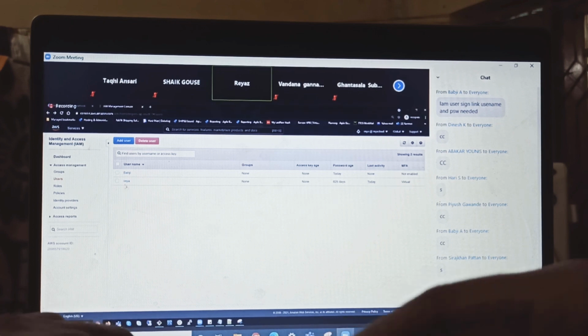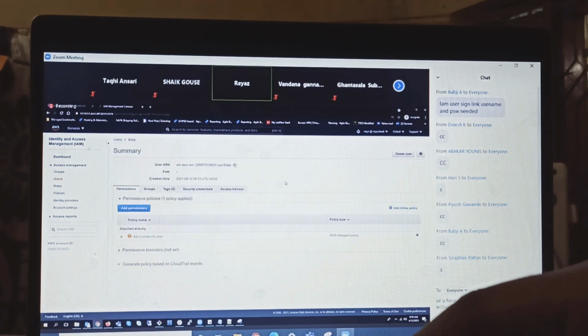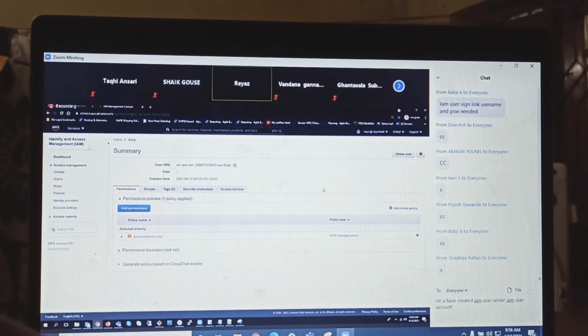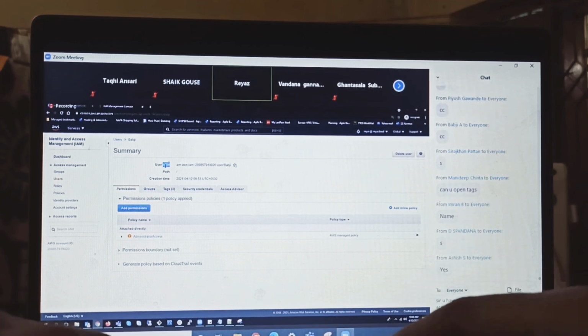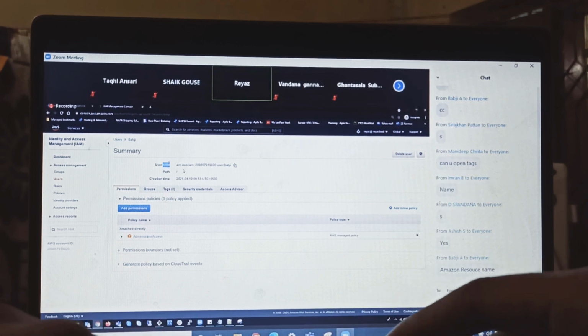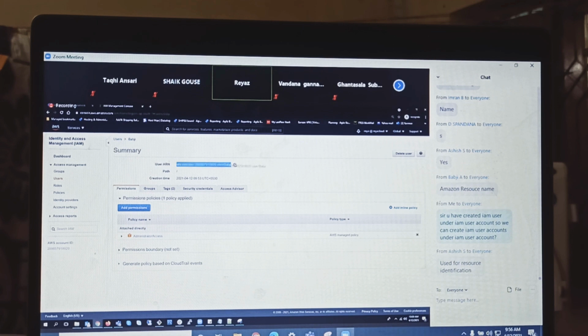And let's see what all the details the user has. If you click on this Babji, you have all these things here. So the summary is, do you remember the ARN, Amazon Resource Name? For each and every resource, you have an ARN. We will see in writing the policies how to use it. If you want to give permissions to Babji, here Babji is nothing but an ARN.